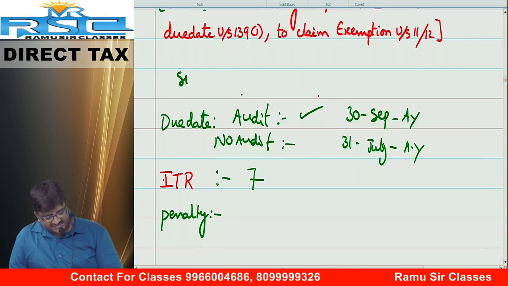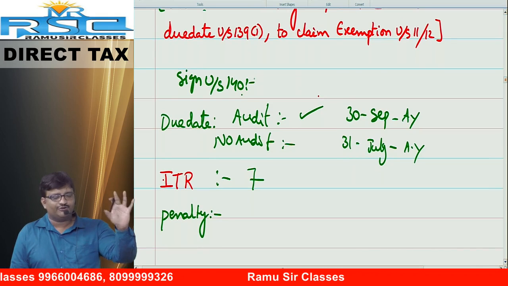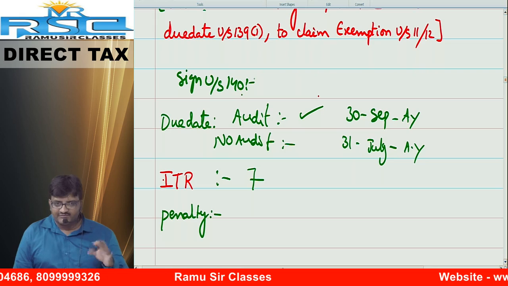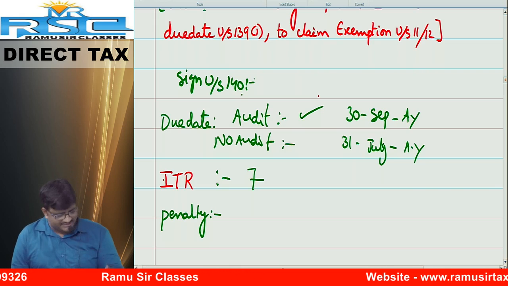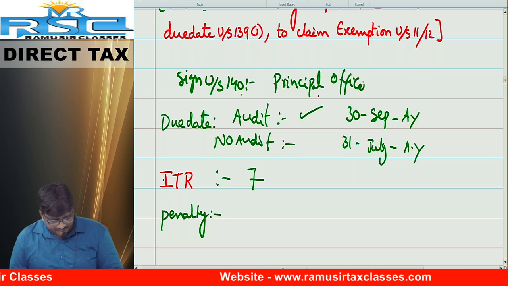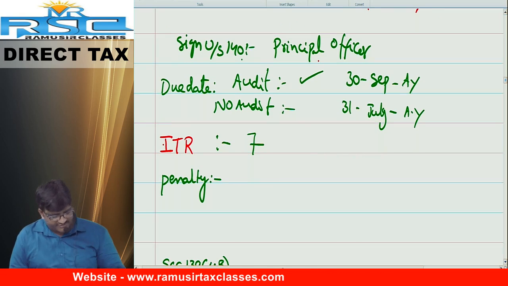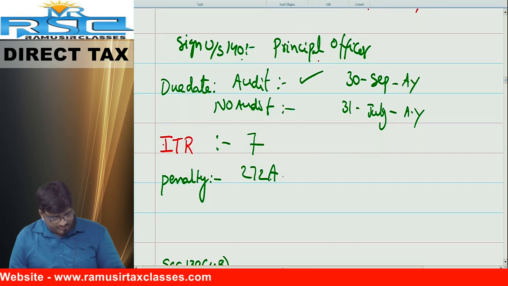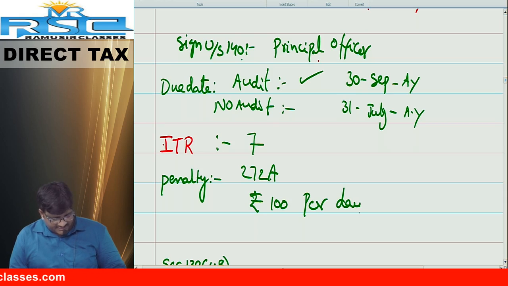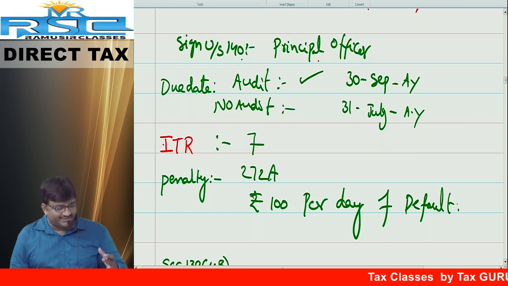Next one. Signing authorities. Who are the signing authorities under section 140? Wait. I will tell you one clue. Except political party, everywhere you can say principal officer. Who can sign? Any member or principal officer. Next number. ITR number 7. Penalty. Don't say 271F. Special provision is there. 272A. Answer: Rupees 100 per day of default. Chalo. If you make 1 day late, 100 rupees. 2 days, 200 rupees. Like this. 100 rupees per day of default.